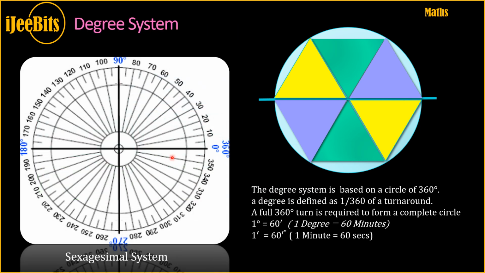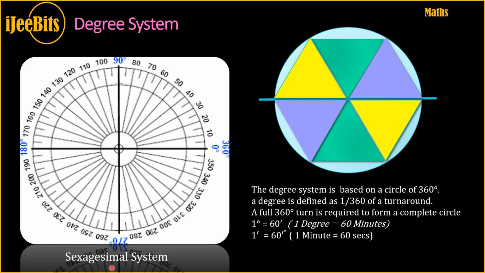Do you ever question yourself why a circle has only 360 degrees? Why not 100, 200 degrees and so on, right? So when you look at the degree system, which is a British, English system, they have used the sexagesimal system, meaning a base 60 system. So they divided the circle in terms of multiples of 60.